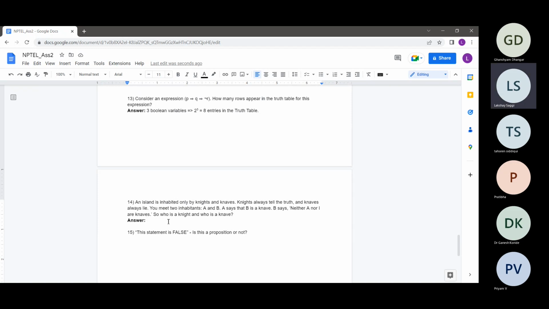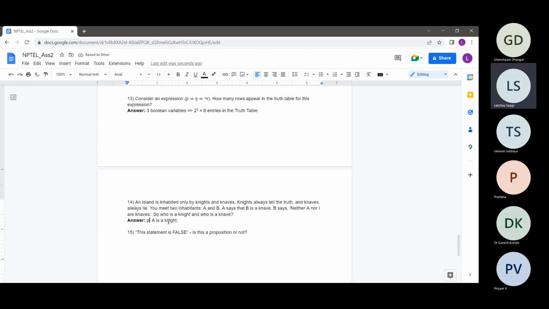You guys must have seen these sorts of problems in mental ability tests or something. A straightforward approach for these is using logic only. Suppose we take a statement P which says that A is a knight. This is a proposition P, which might be true or false.